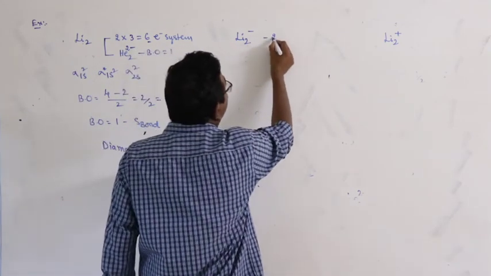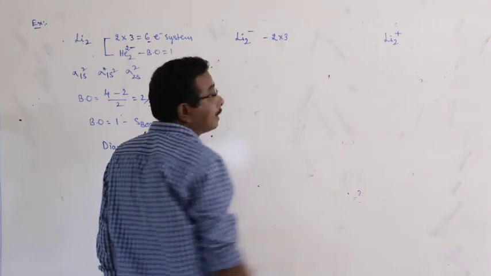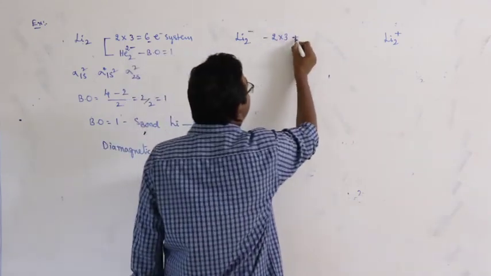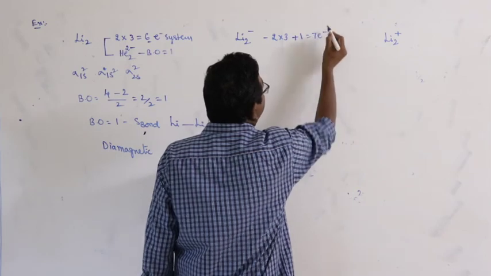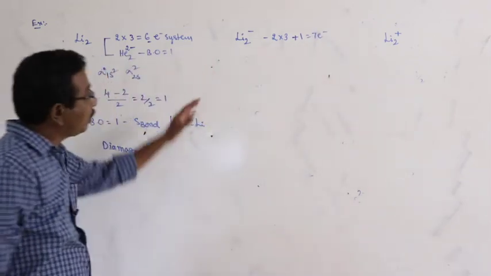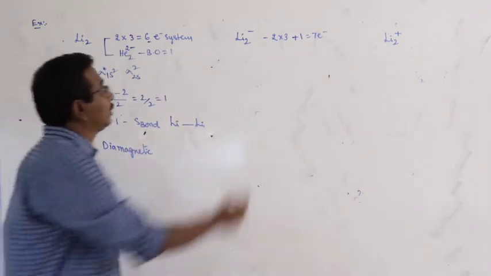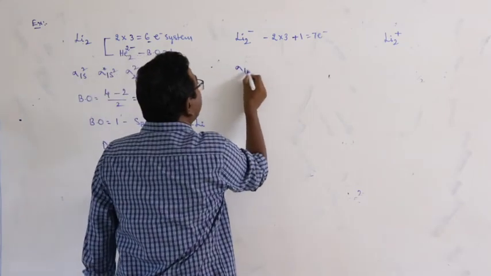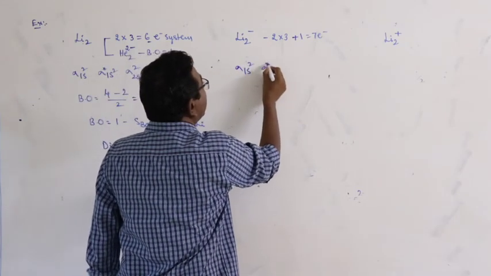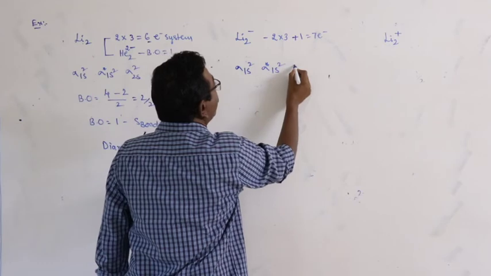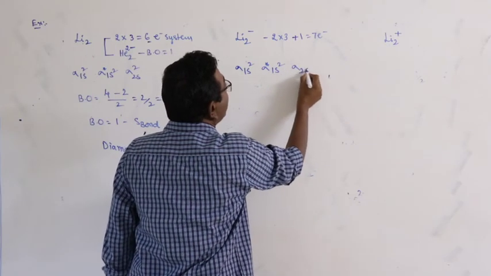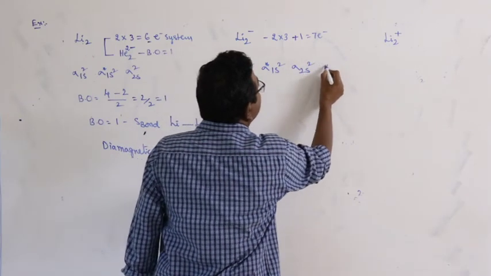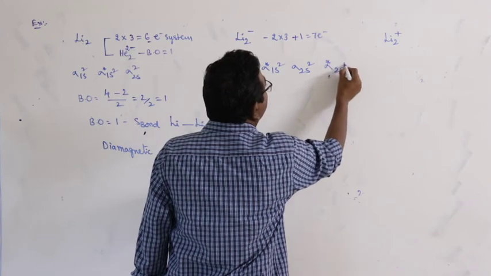Li2 minus means 2 into 3, 6. 6 plus 1, 7 electron system. There is no previous example with 7 electrons. So, sigma 1s2, sigma star 1s2, sigma 2s2 and sigma star 2s1.